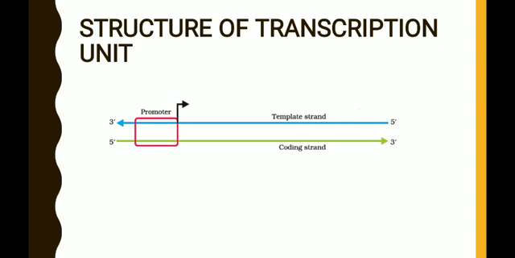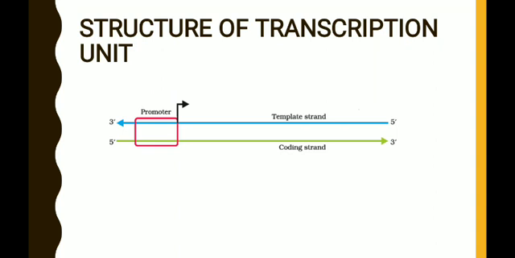So always the parental DNA strand which directs the synthesis of RNA is called the template strand. The other strand is called the coding strand. Here don't get confused with this term, coding strand. Here coding strand means the parental DNA strand which is not involved in the transcription, but the sequence of nucleotides in the coding strand is exactly similar to the sequence of nucleotides in the RNA coded by the template strand. So they are not complementary, they are similar. Only the difference is the type of pentose sugar, and instead of thymine they have uracil. That is the only difference between the DNA and RNA.